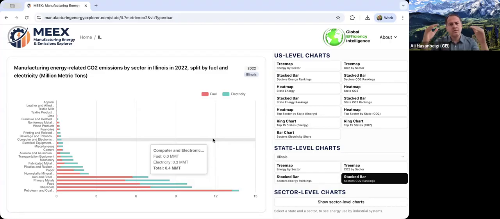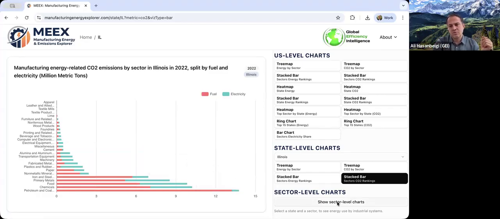And then from there, you can go one level deeper, what we call sector level charts. Sector level charts go for each sector, dive deeper into the energy systems, like boilers versus process heating, process cooling. So you click on show sector level charts here on the right-hand side panel. And then it opens a selection drop-down menu. First, you select the state.